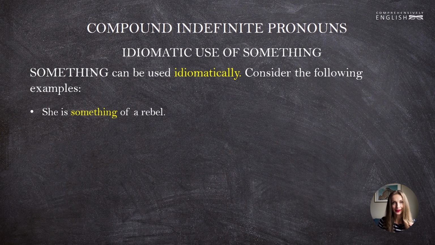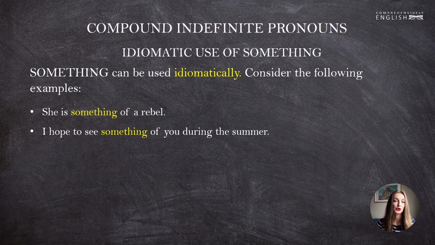There is something in her that rebels are normally characterized by. She looks like a rebel. She has a character of a rebel, and so on and so forth. She is something of a rebel. I hope to see something of you during the summer. This sentence means that I hope to see you at least a couple of times this summer. I hope to see something of you, yeah? A little bit of you.